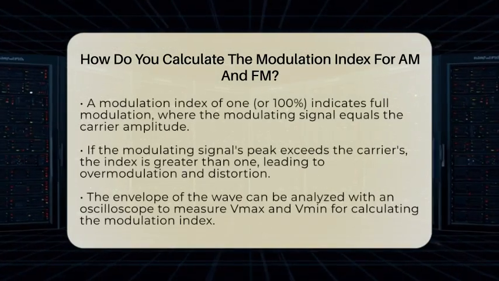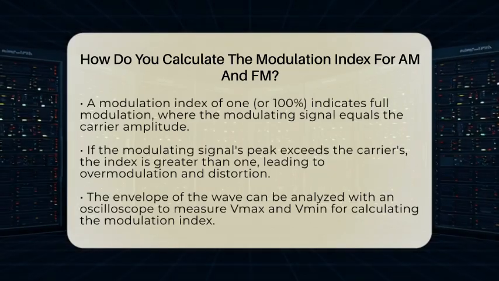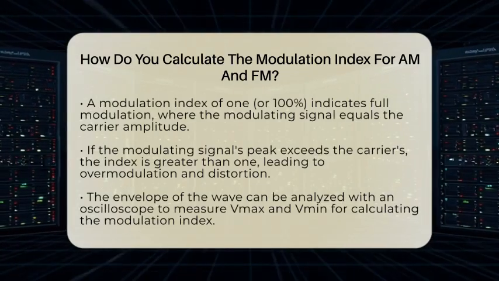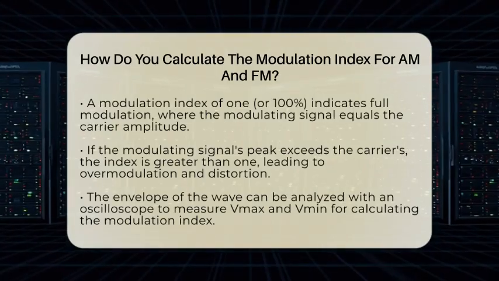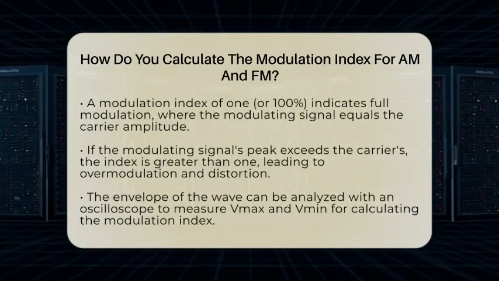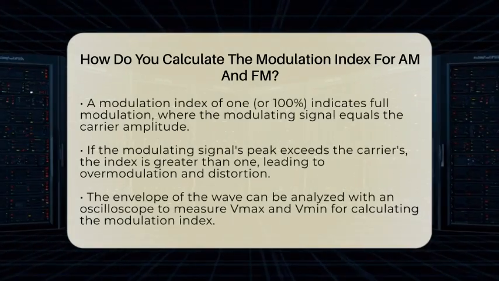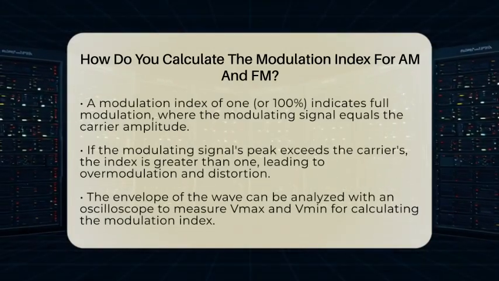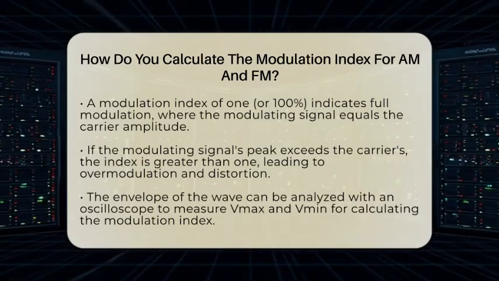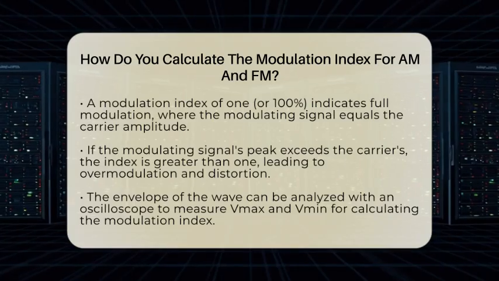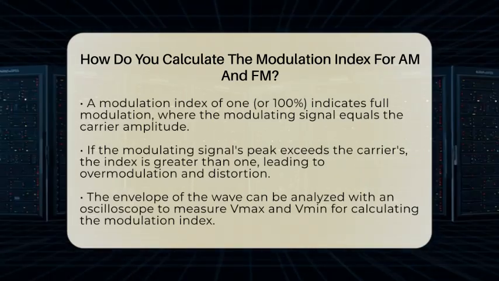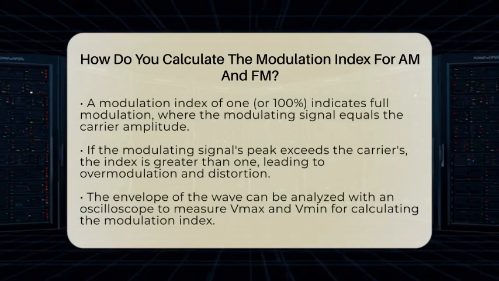If the maximum amplitude of the modulating signal is the same as the carrier's maximum amplitude, then the modulation index is 1, meaning 100% modulation. If the modulating signal's peak is less, the index is less than 1, indicating less variation. But if the modulating signal's peak exceeds the carrier's, the index becomes greater than 1, leading to overmodulation, which causes distortion.